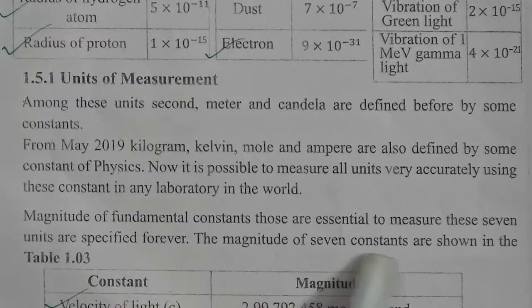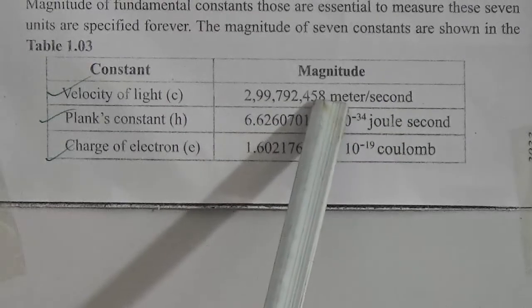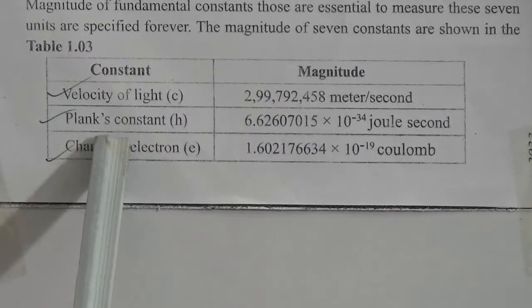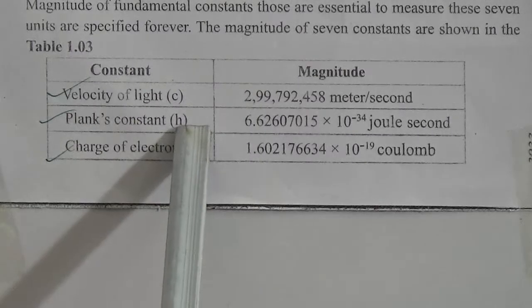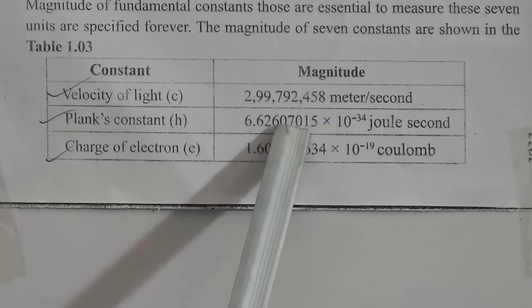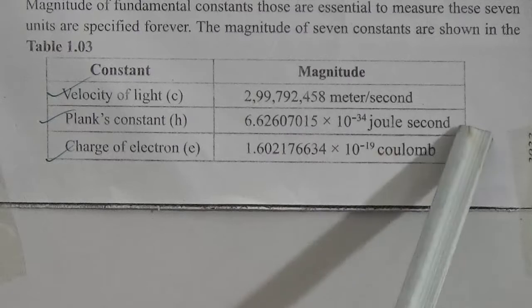The magnitudes of the 7 constants are shown in the table. This is the constant name, this is the magnitude. The constant name is velocity of light. It is denoted by c. The magnitude is 299,792,458 meter per second. Our next constant is the Planck constant. It is denoted by h. Its magnitude is 6.62607015 into 10 to the power minus 34 joule second.